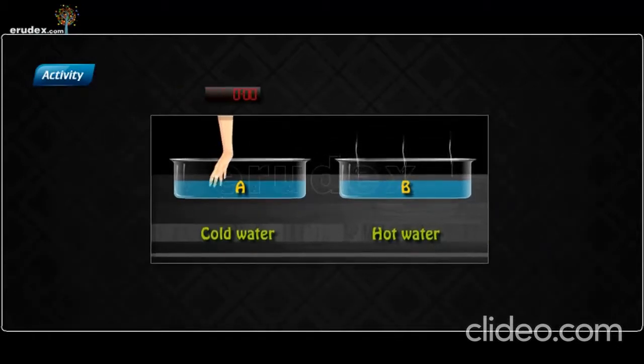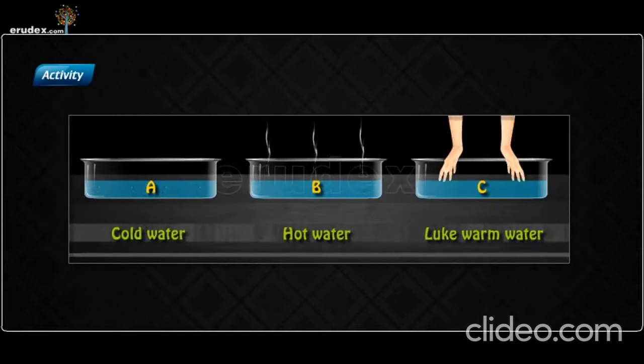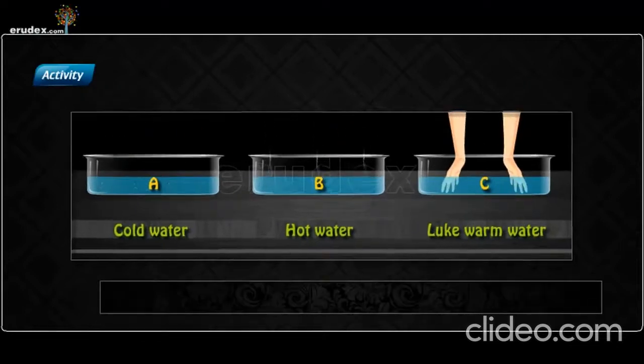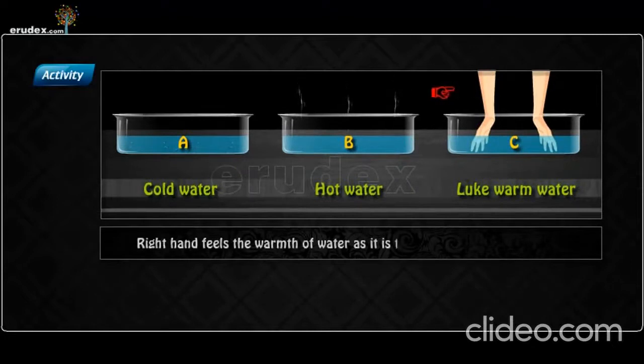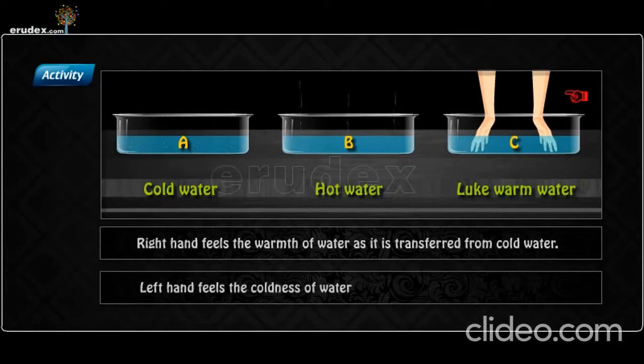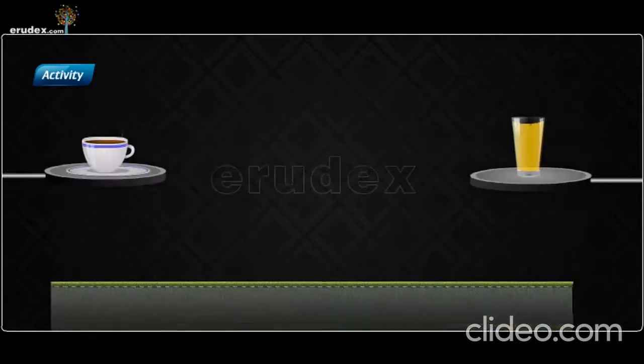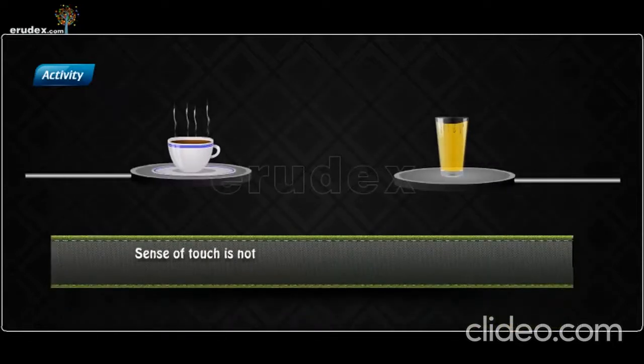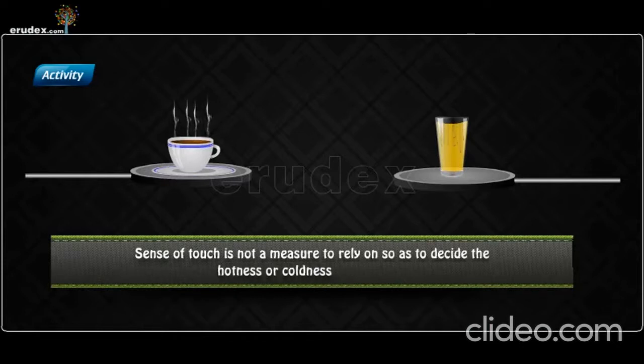Dip your right hand in trough A for 2 minutes. Dip your left hand in trough B for 2 minutes. Now dip both your hands in trough C. Right hand feels the water to be hot. Left hand feels the water to be cold. The activity proves the fact that we cannot just rely on our sense of touch to decide an object to be hot or cold.